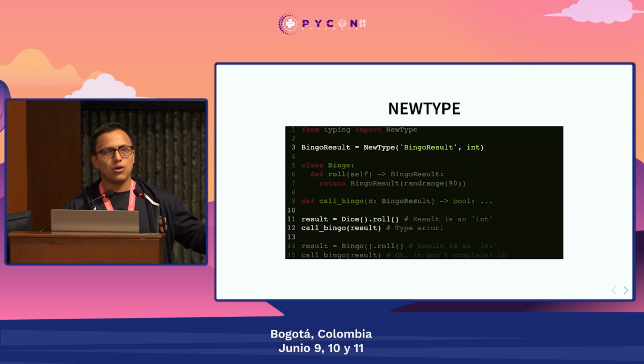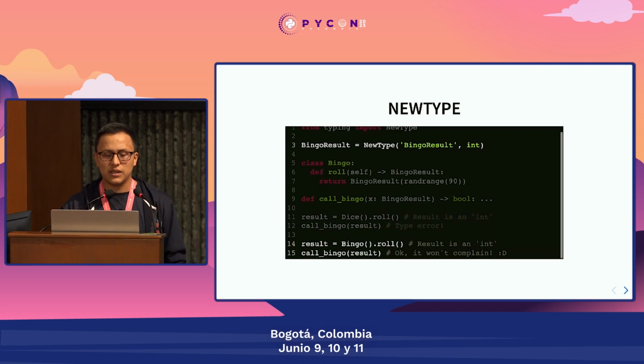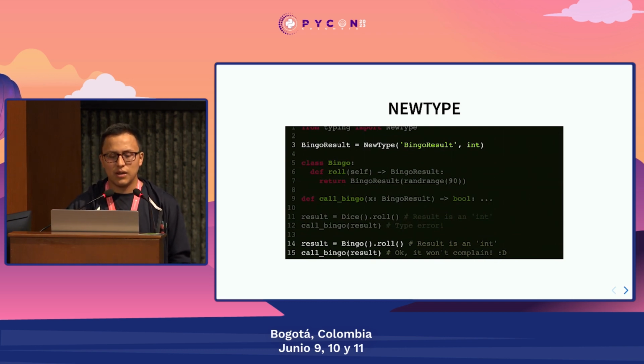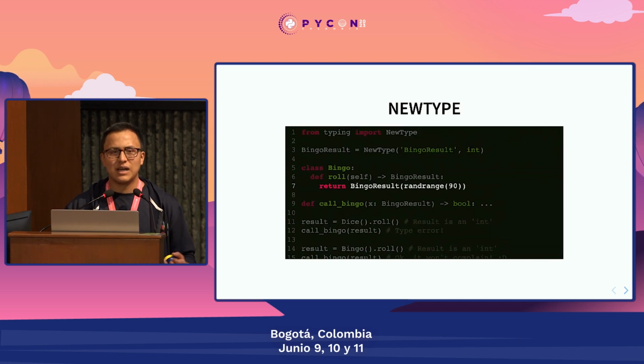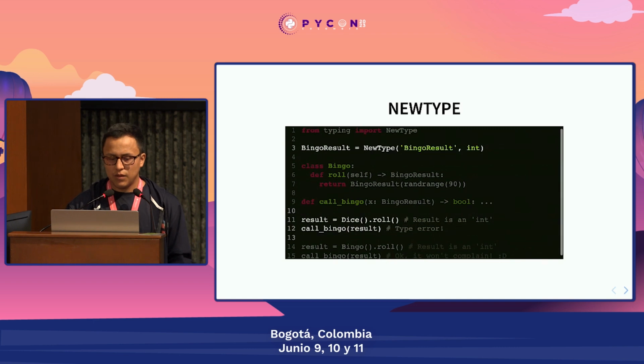And the second one, the one that is going to help us, is that although it is going to be an int under the hood, when we try to use it with a function that is expecting a bingo result, we're going to get a type error. As you can see here, the only way to get a bingo result is going to be through that function, and we're going to be able to get only integers from that function. So in that way, we're telling the type checker to double check the types, even though they are the same. You can see them as annotations for types. Okay?